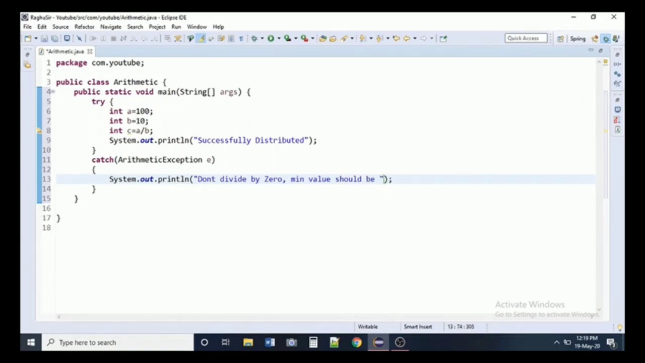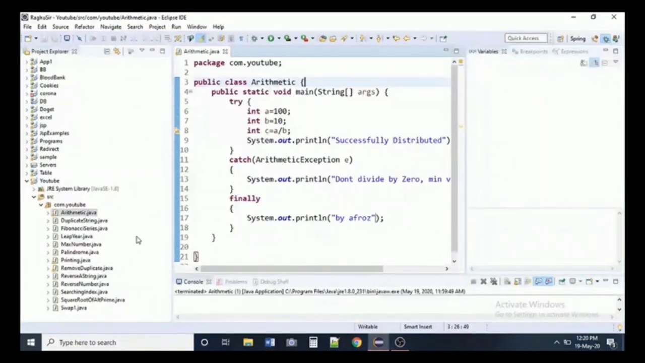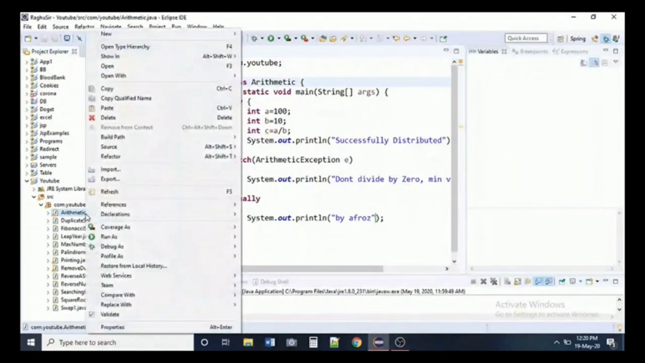Now I'm writing another statement here with a finally block. Finally block is used because at any cost it will be printed. If the exception is handled or not handled, finally it will be executed with other statements. I'm writing here my name, by Afros, for ease. Now I'm saving my program. We can expect our output: successfully distributed by Afros.